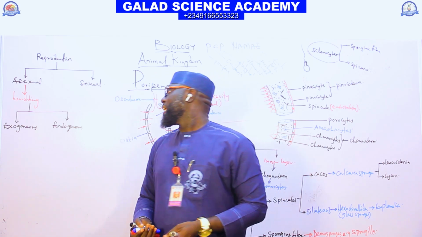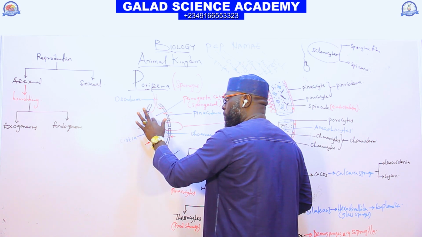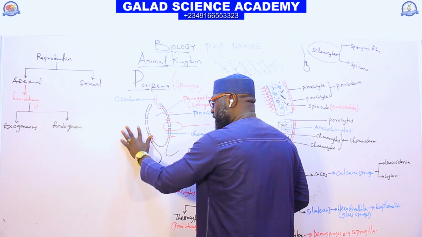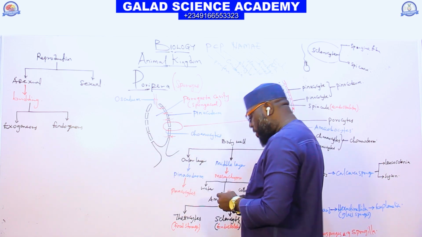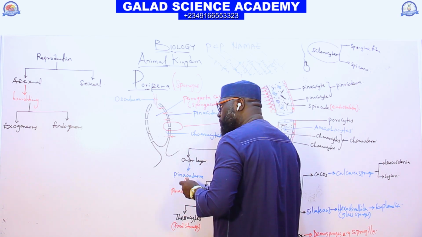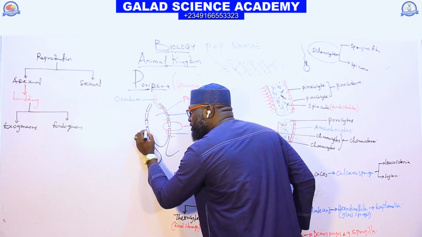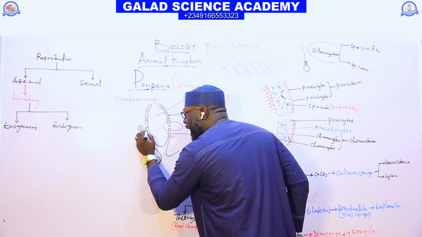Take for example, this is a Porifera. Assume this Porifera wants to reproduce, and you try to produce a new Porifera from outside here.